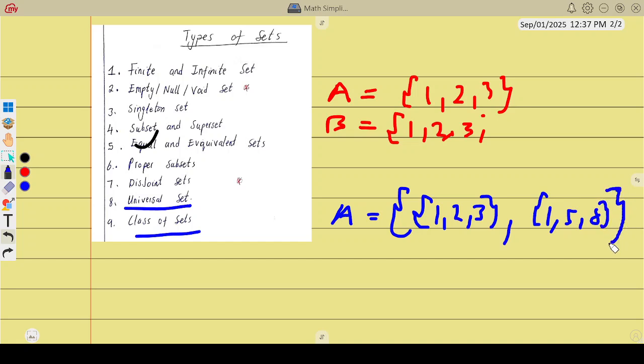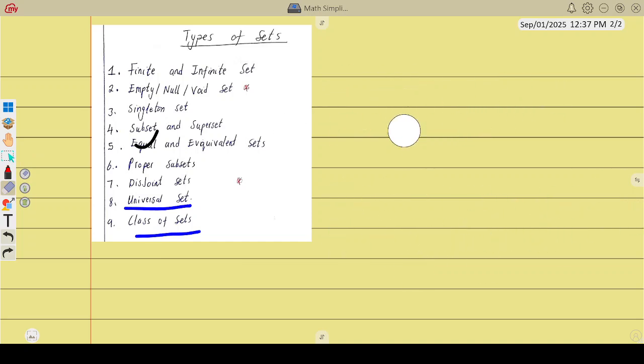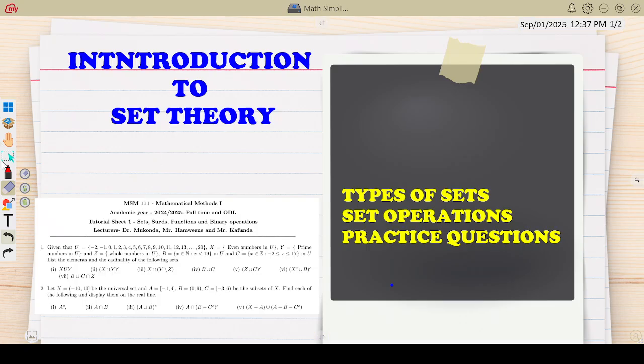So you can see that in set A we have a smaller set and another smaller set. So these are classes of sets. I didn't have any plans of talking much about this. I wanted to skip it. When you read the Megaminds documents, you won't even find the definitions.